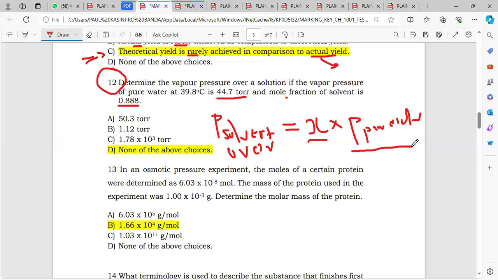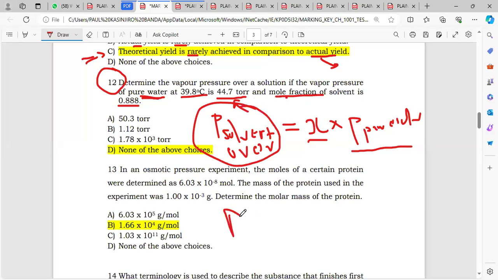Okay, so here you can see, determine the vapor pressure over a solution if the vapor pressure of the pure water, this is what we're referring to as pure solvent, at these degrees is this. So the pressure of the pure solvent is just 44.7, and they've given us the mole fraction. Now we are finding the pressure of the solvent over a solution.